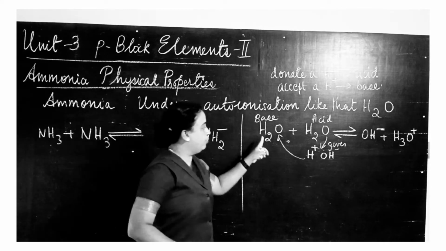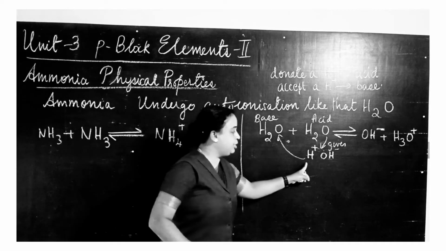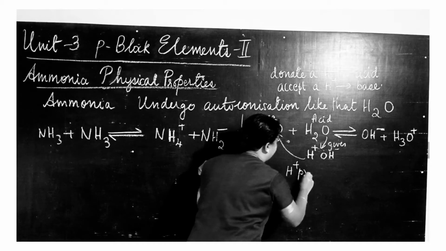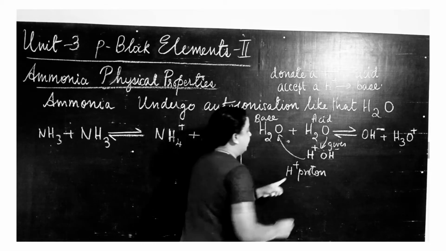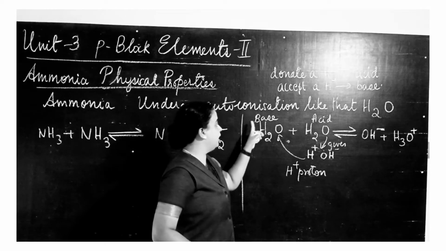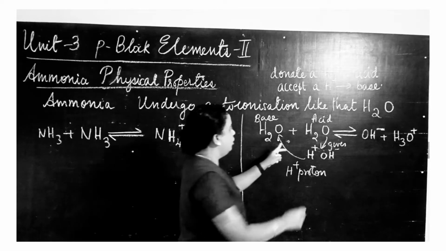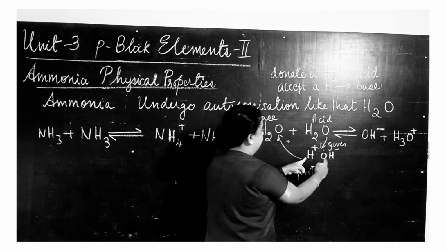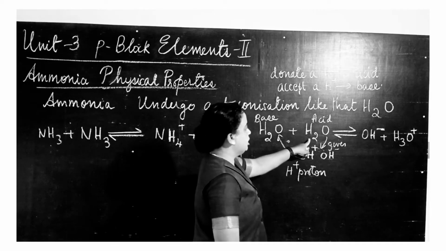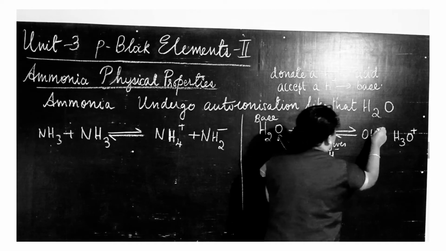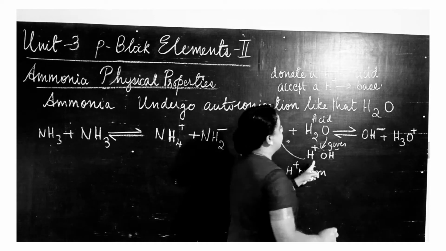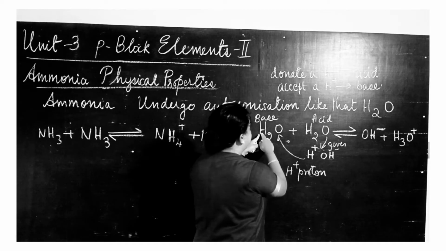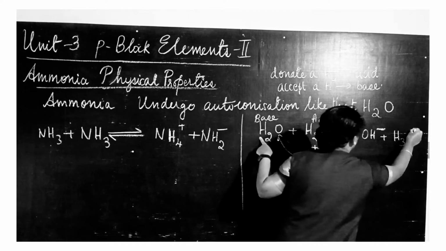OH minus ion. And this H plus ion is accepted by this H2O and it becomes H3O plus ion.